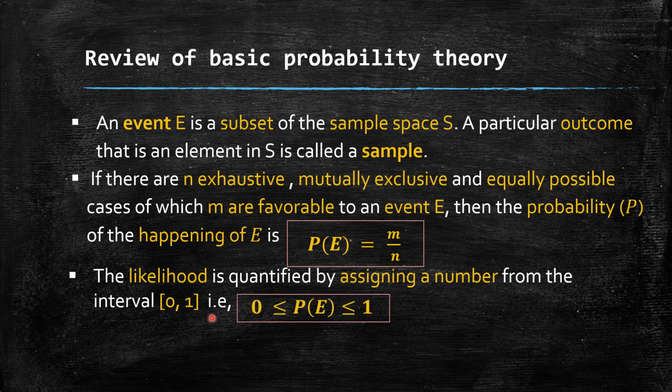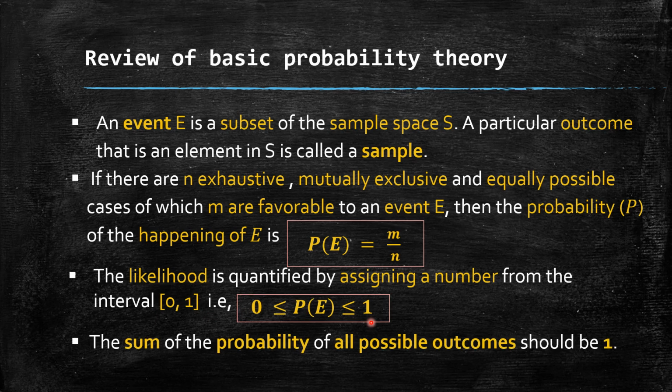The probability of an event E lies between 0 and 1. And we also know that the totality of probability, the sum of the probability of all possible outcomes, should be equal to 1. All possible outcomes means it is a sample space. So I can say the probability of S is equal to 1.